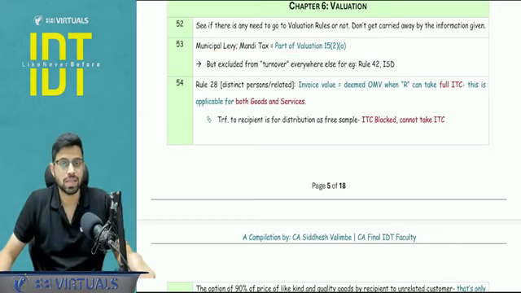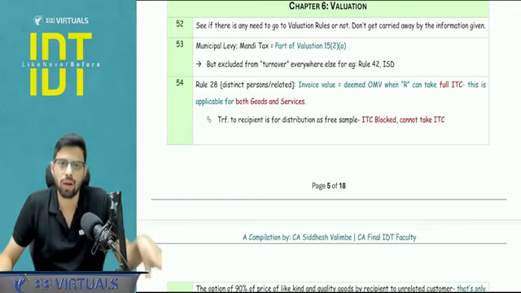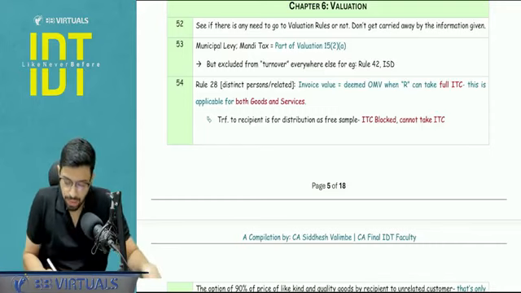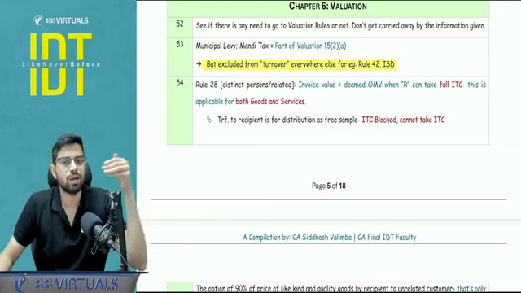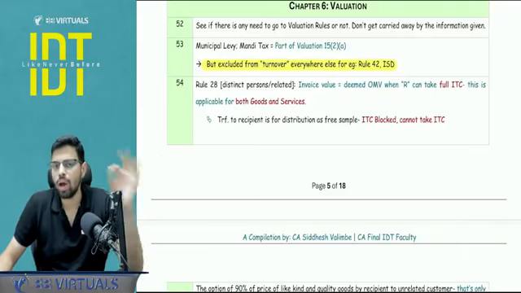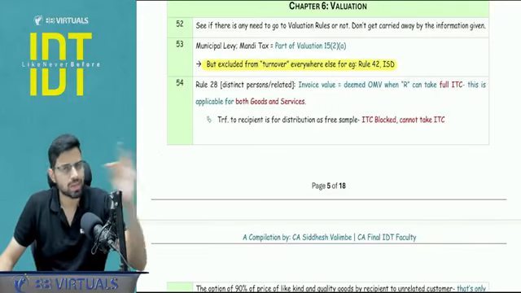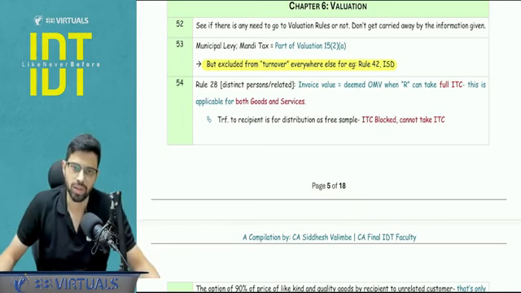These are the other taxes which are not subsumed under GST. They become a part of your valuation of supply and on which the GST is applicable, but they will be excluded from the turnover everywhere else. For example, rule number 42, where you calculate the apportionment of ITC, ISD turnover, everywhere all other taxes like excise duty are excluded. Only they are included under section number 15 so that the GST is collected on that amount.